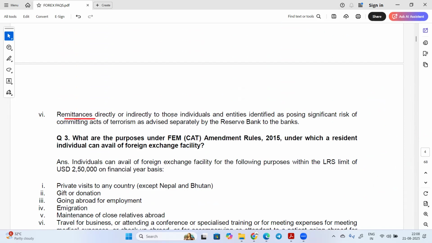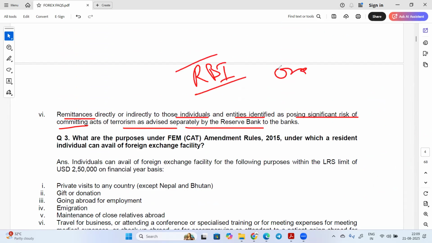Remittance directly or indirectly to those individuals and entities identified as posing significant risk of committing acts of terrorism, as advised separately by RBI. Sometimes RBI will be giving a list of restricted organizations, like many NGOs and different organizations that are working.